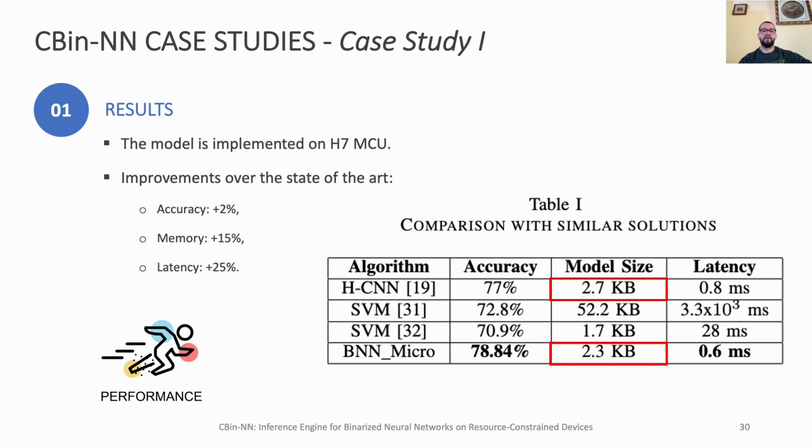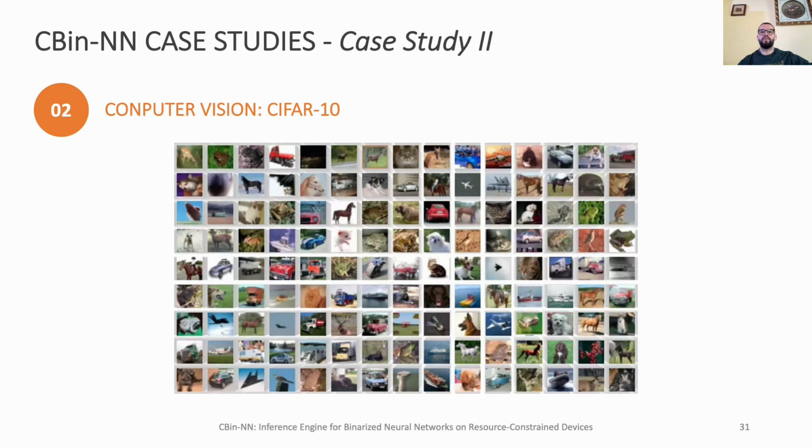This improvement can be attributed to the efficient 32-bit packing of weights, while the HCNN accelerator was designed with a 16-bit fixed point representation. Although a direct comparison of latency between models implemented on different hardware platforms is not straightforward, our proposed library was able to speed up the inference process and meet real-time constraints with an inference time of only 0.6 milliseconds.